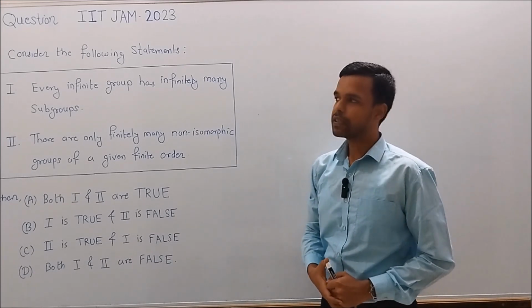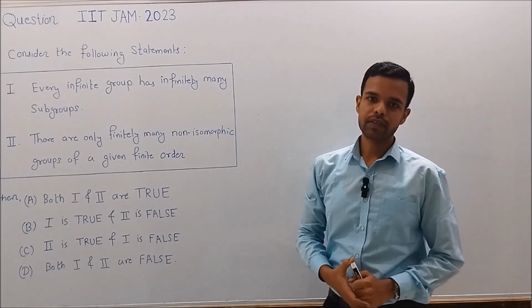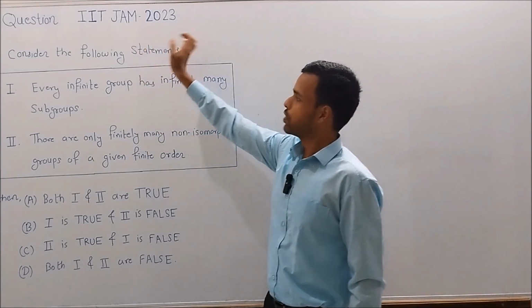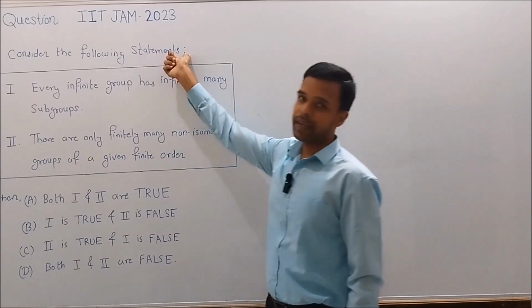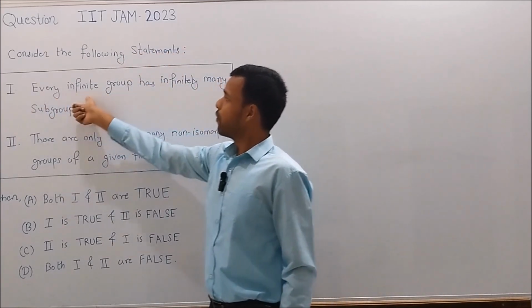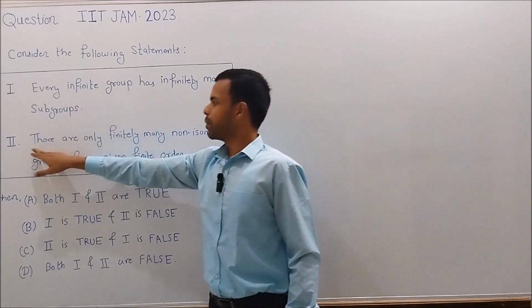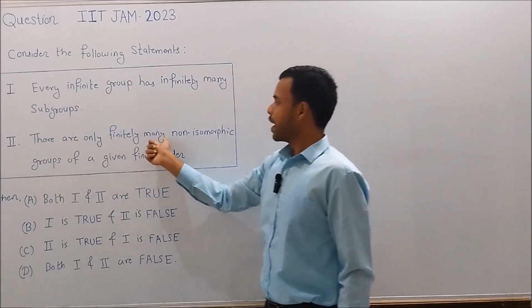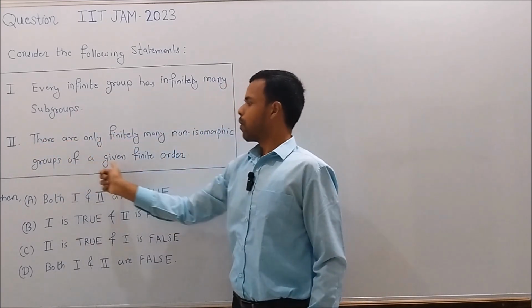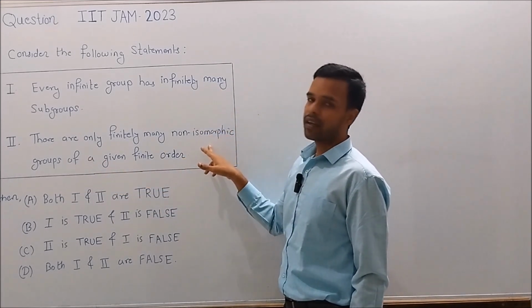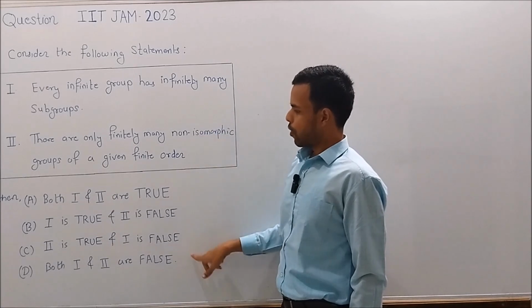In today's video, we will solve an interesting MCQ question on abstract algebra from IIT JAM 2023 exam. Question is, consider the following statements. Statement 1 is, every infinite group has infinitely many subgroups. Statement 2 is, there are only finitely many non-isomorphic groups of given finite order. We need to examine whether these statements are true or false as given in options.